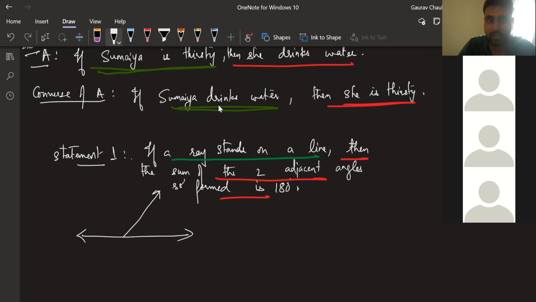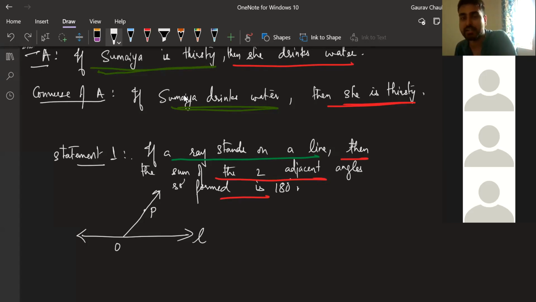Let's see this. They are giving you that line L is there, and some ray OP is there. If a ray stands on a line, this green part which I have marked in green right now, that part is given to you. It is already told, which means you have to accept it as truth first, then you have to check the next part.